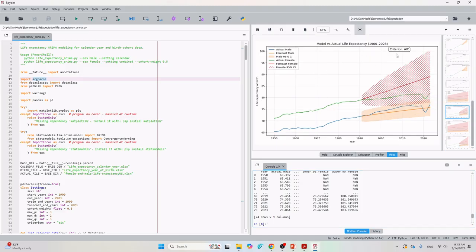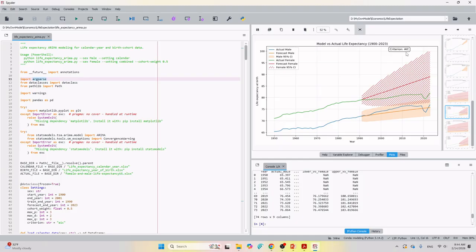You can see here, if we use AIC, our forecast is like this for female, and for the male it's like this, and the actual data is like this. You see, this time the whole actual data is within our 95% confidence interval.